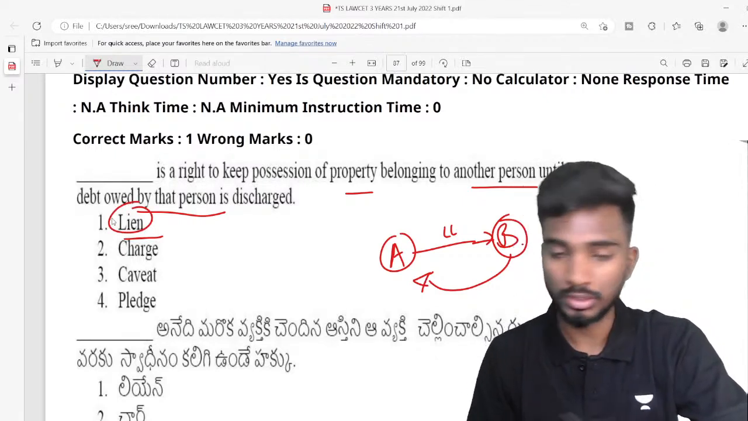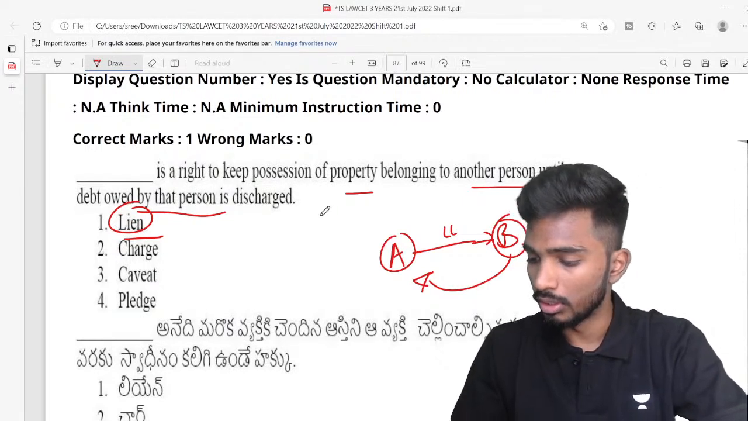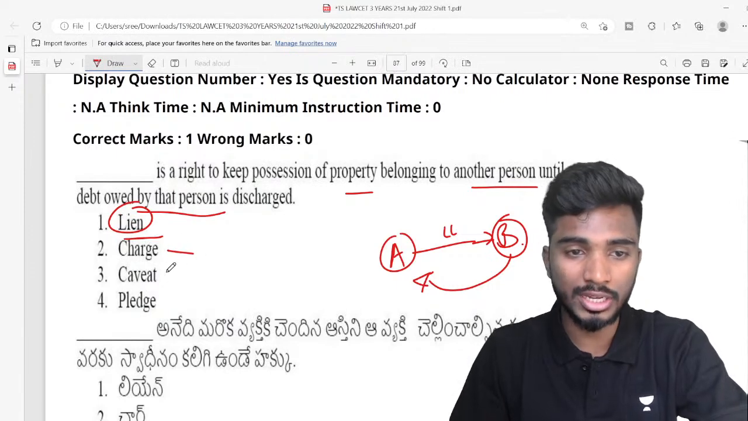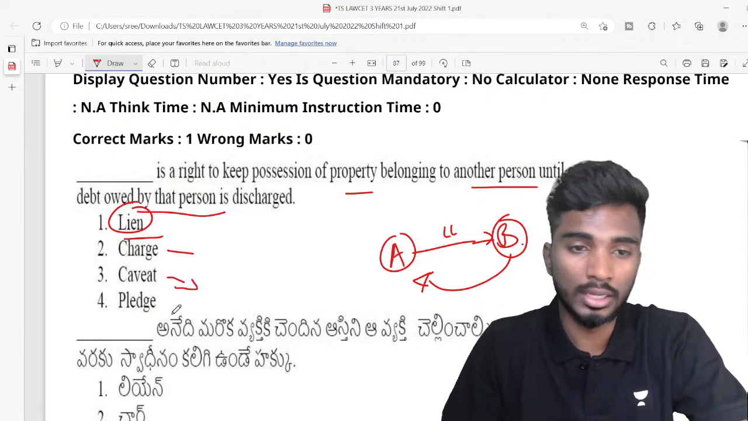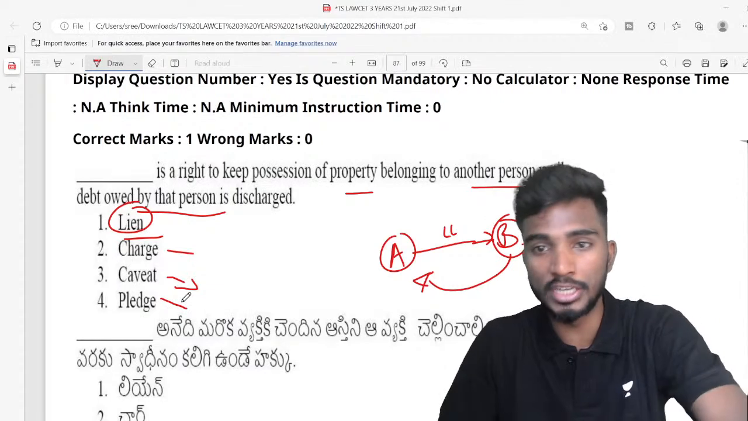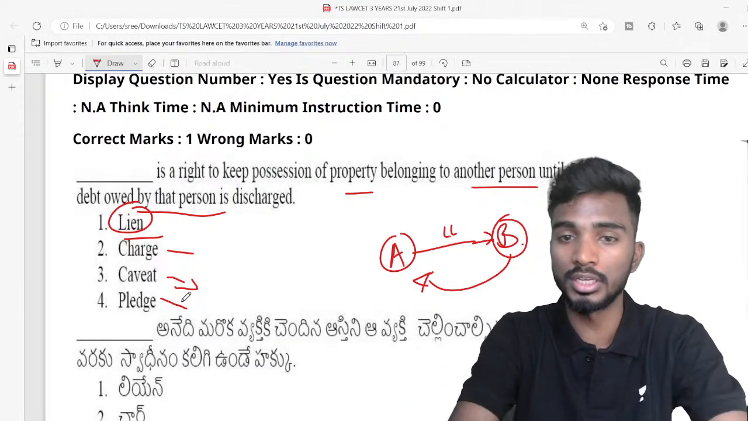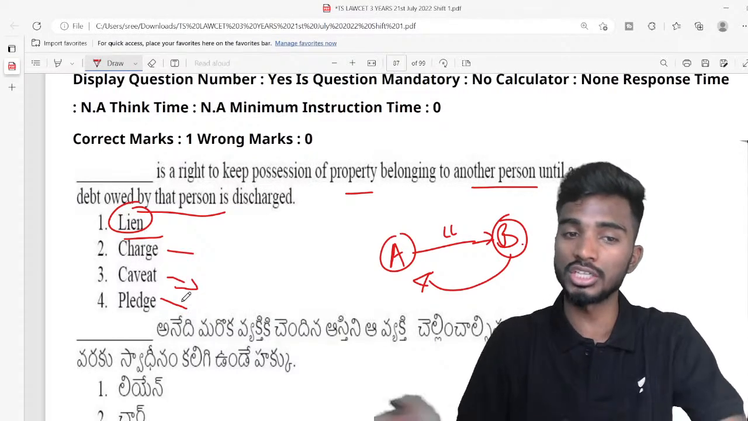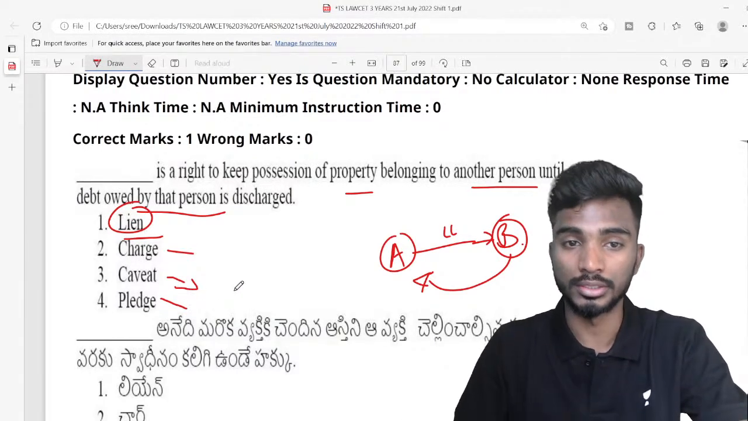Is this clear? Very good. Nidhi and Uma, excellent guys. So charge is a charge, caveat is a notice or a warning, pledge is giving your movable property, whereas possessing the movable property until the property is discharged is known as the right to lien, right of lien.